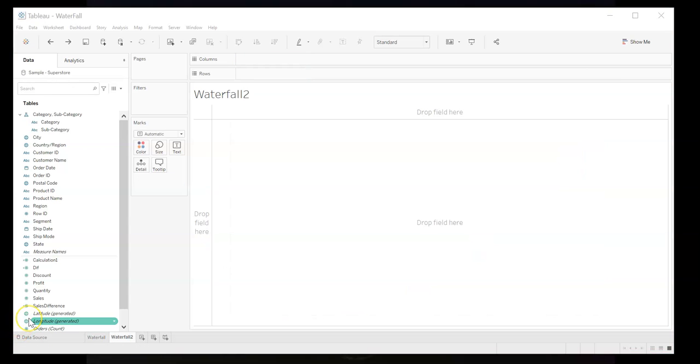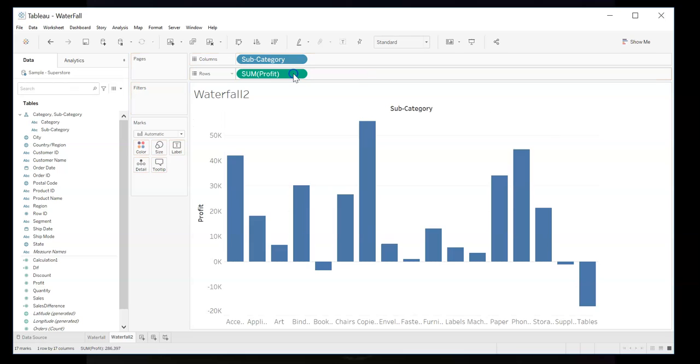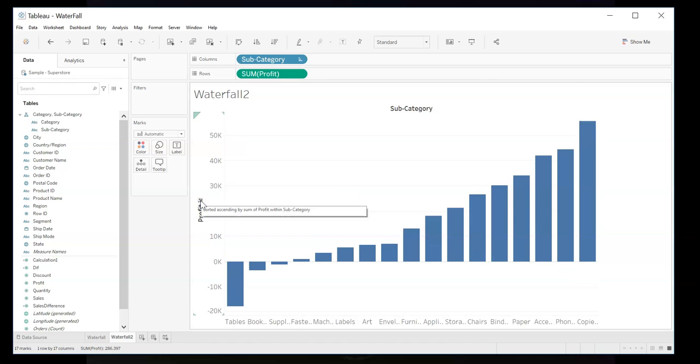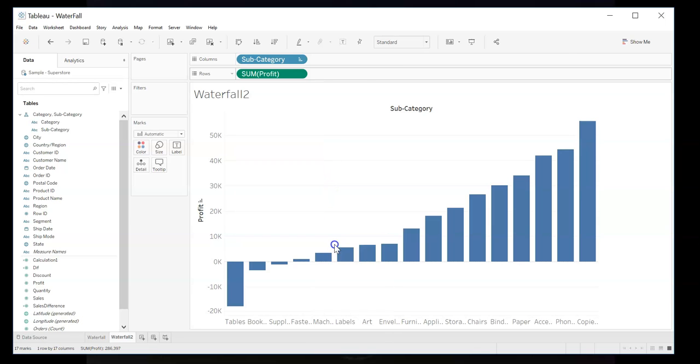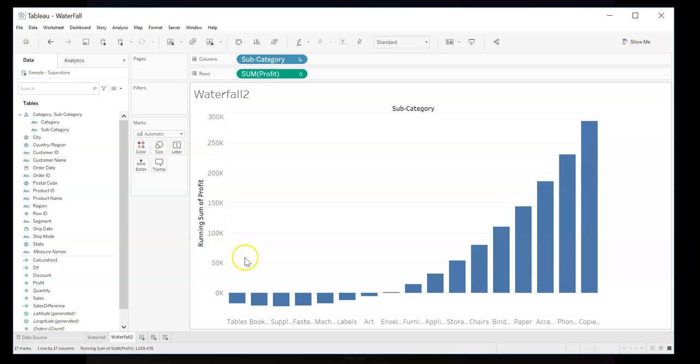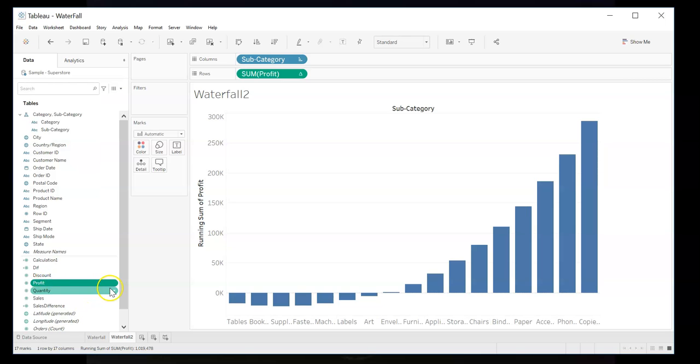Just for kicks, let's do another one. Instead of sales, let's do profit. Also by subcategory. Same step, subcategory profit. Sort it twice. Convert it to a running total, which changes the scale quite a bit. We can do the calculated field from here or right from here.